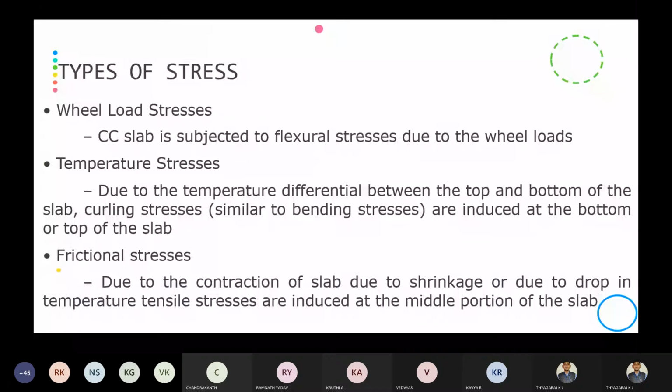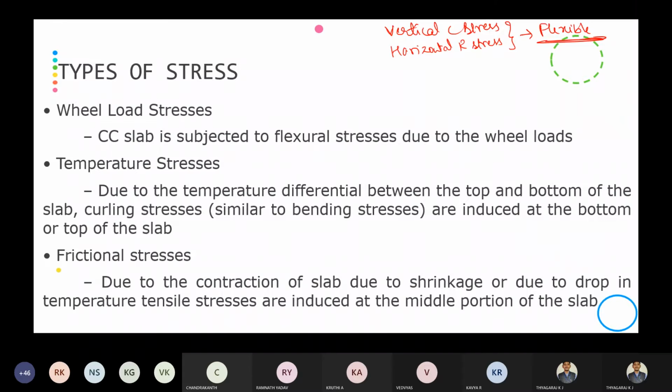Next is types of stresses in rigid pavement. What are all the various types? In the flexible pavement, we have seen the types of stresses as vertical compressive stress and horizontal radial stress. So these two are the stresses we have observed in flexible pavement. These are the commonly observed stresses in the flexible pavement.